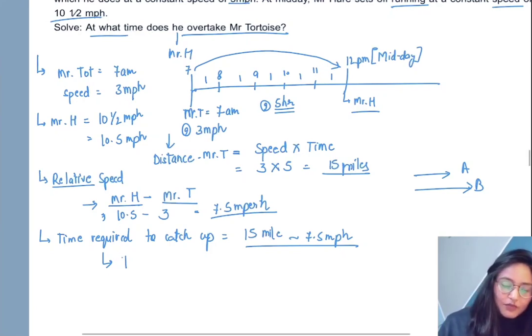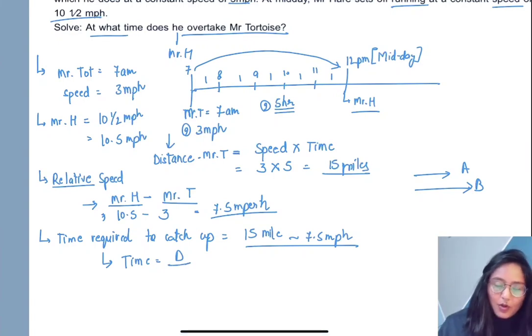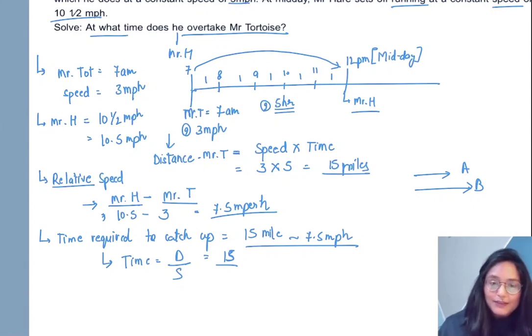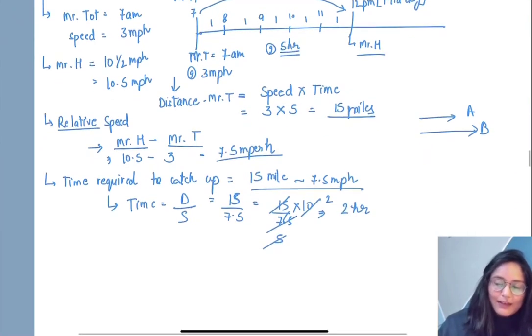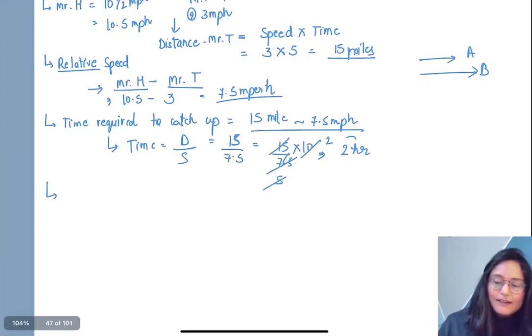Now we have the formula for calculating time as well, that would be distance upon speed. So what is the distance which has been covered? That is 15 miles by Mr. Tortoise till now. Mr. Hare has to cover this distance, and the relative speed would be 7.5. You can simply solve 15 divided by 7.5 with basic calculation. You will find 15 5s would be 75 and 5 2s would be 10. You will be getting 2 hours. Okay. Now it's very easy. 2 hours is the time